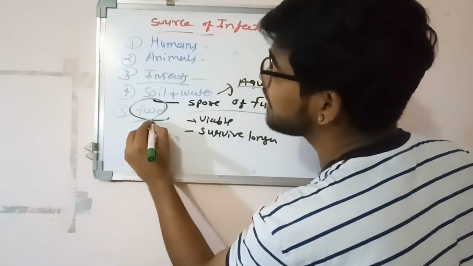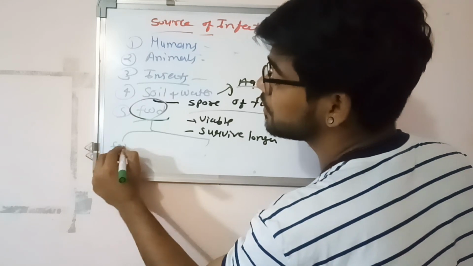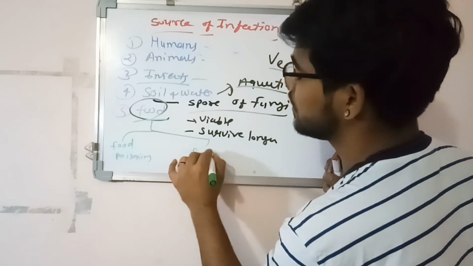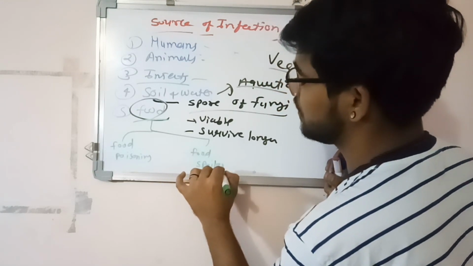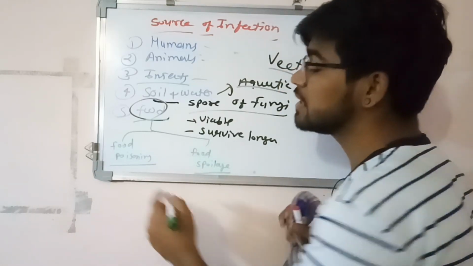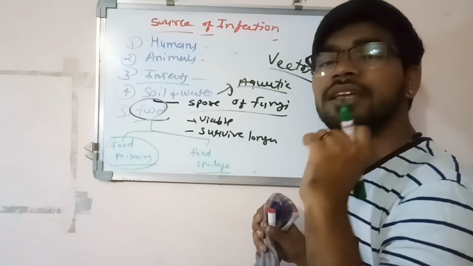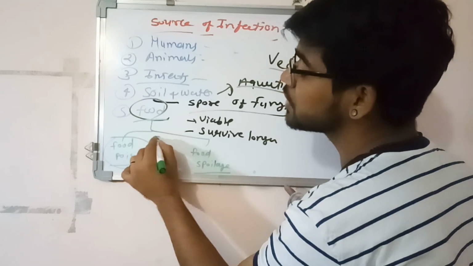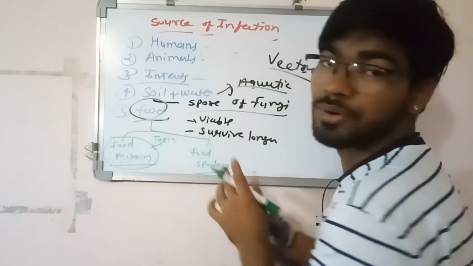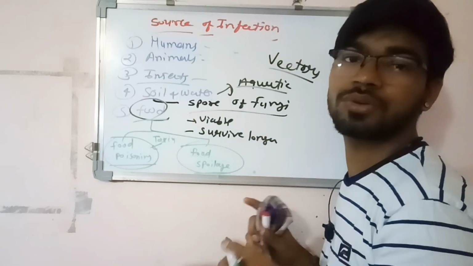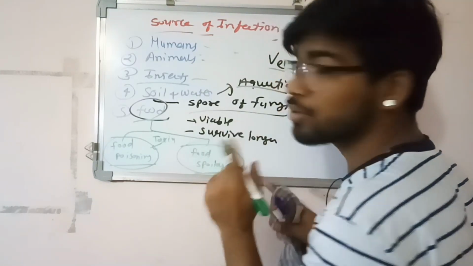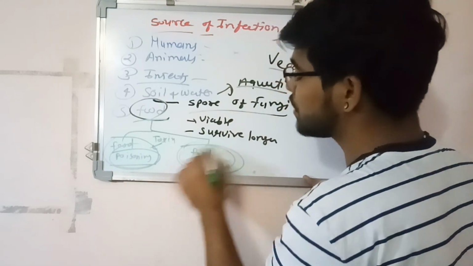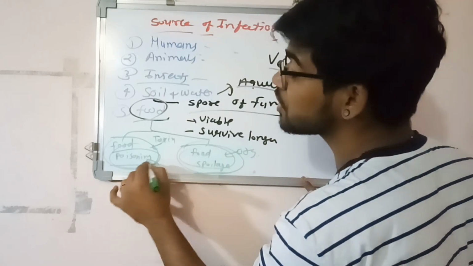Now in food, there are two types of problems: food poisoning and food spoilage. These two words. Now food poisoning, what does it mean? It has a poison or a compound secreted by the organism. It does not harbor the organism. It only has the toxin secreted by the organism. Now in food spoilage, the organism is present, not the product of the organism. Now which is more chronic? It is food poisoning, because it has the poison of that organism, while food spoilage has the organism itself.